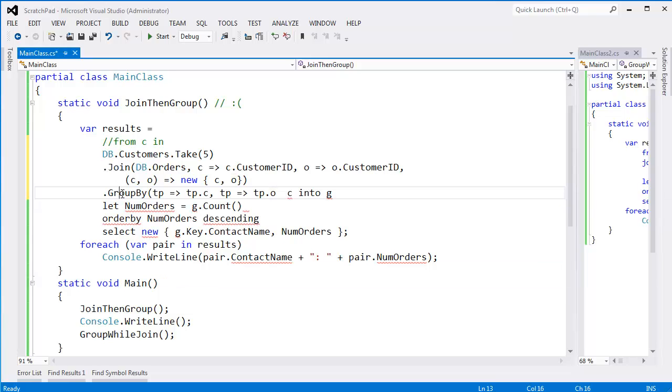And the group by also introduces another query variable, which is G. Recall that G is an IGrouping which has a key and is a sequence. So anyway, keep that in the back of your head. We're done with this part.